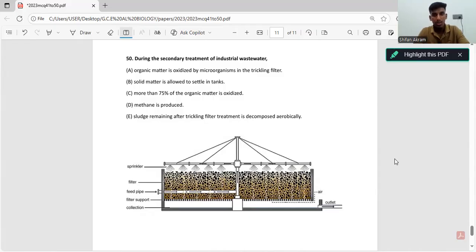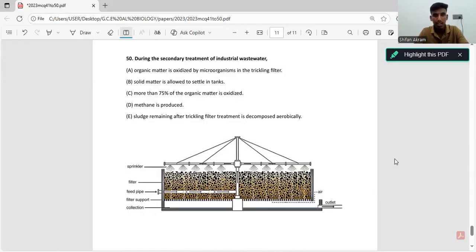Okay guys, now let's go through the final question from the 2023 GCE level biology paper. They asked, during secondary treatment of industrial waste water. We know in waste management we have two processes: primary treatment and secondary treatment.